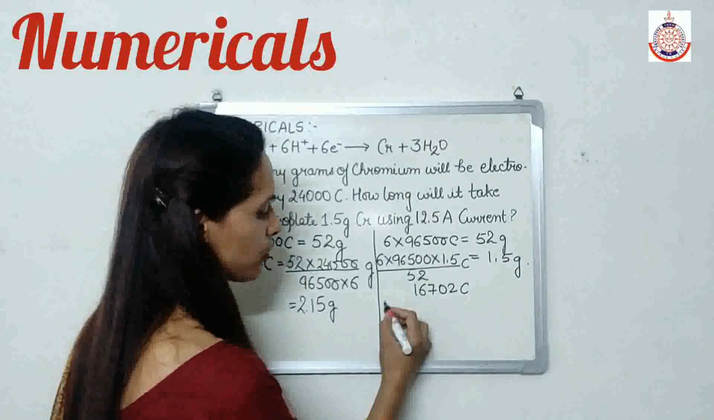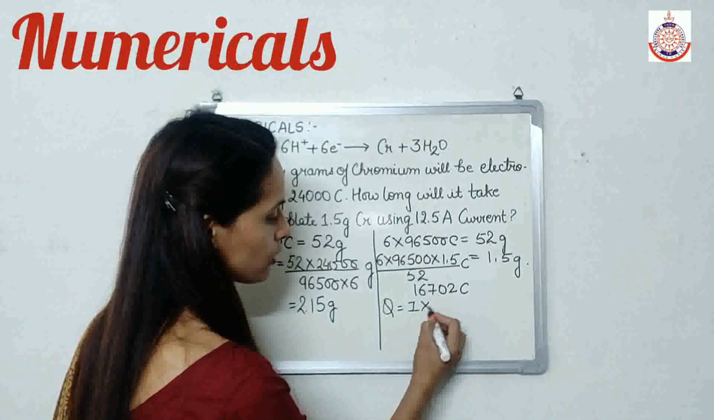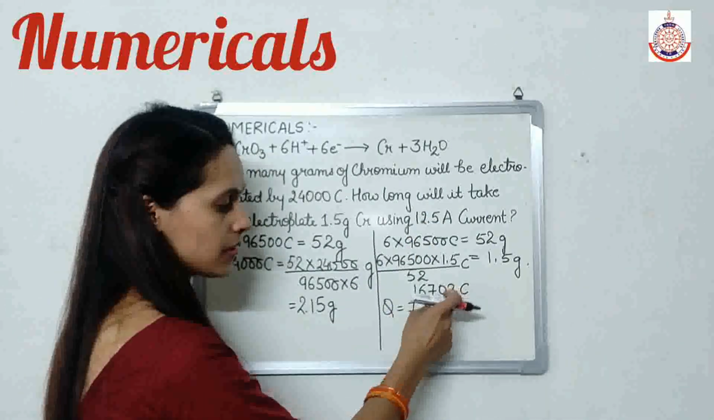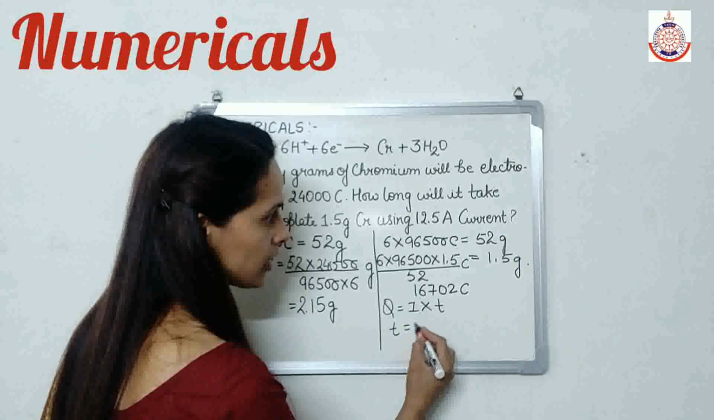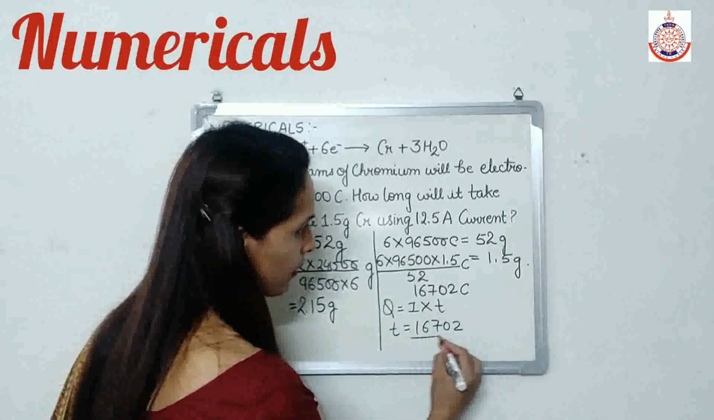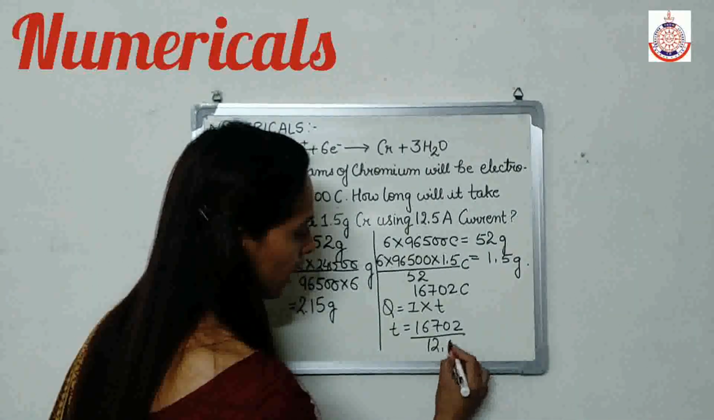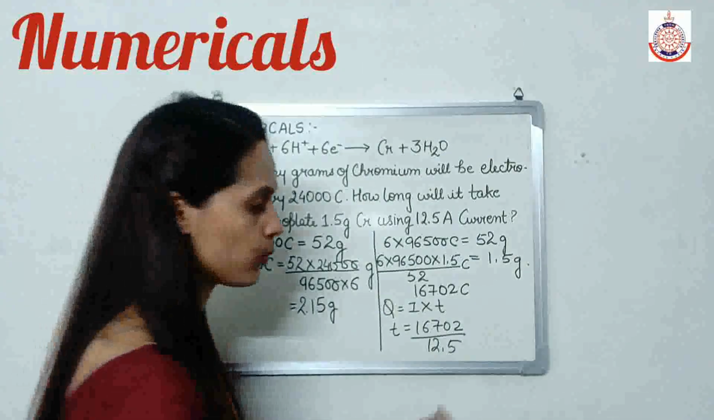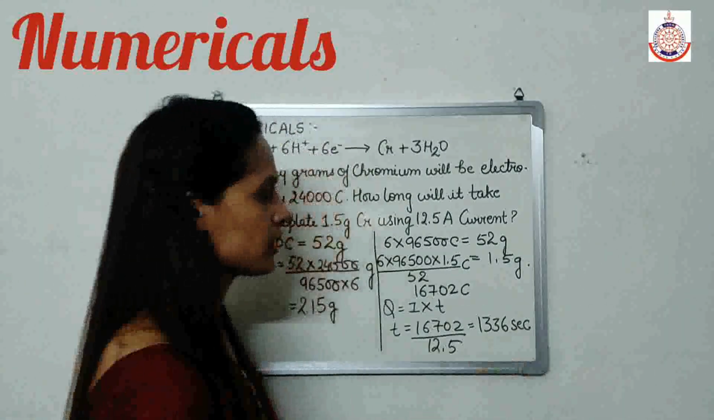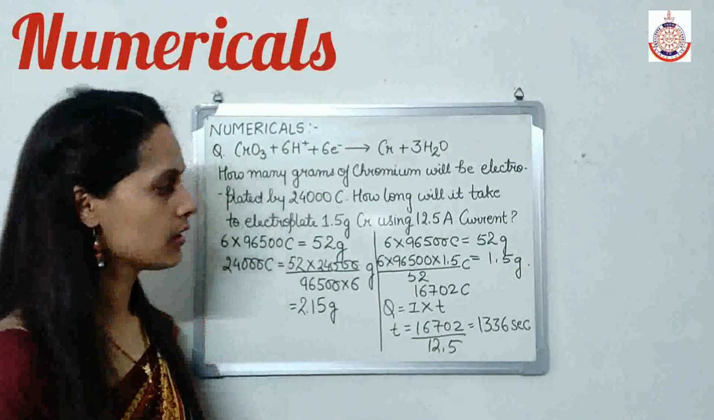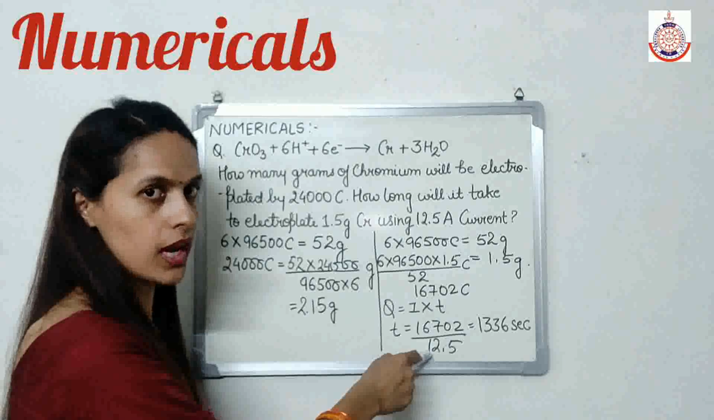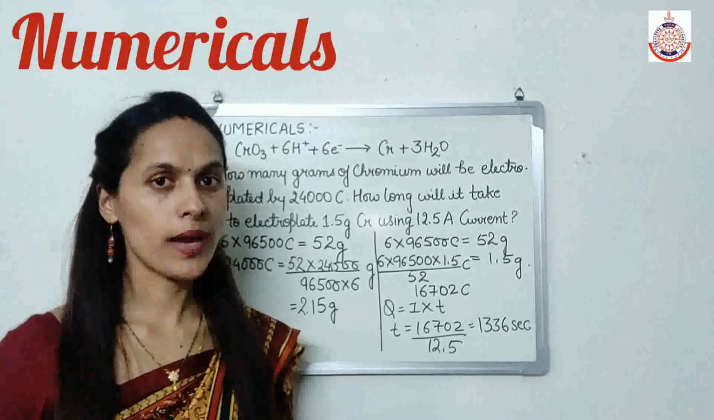Now we will apply the formula Q equals I into T. Here I is 12.5, Q is this, and we have to calculate T. So T equals Q, that is 16702 divided by 12.5, and when we solve this we get 1336 seconds. So in this way we can calculate both the questions, the first one as well as the second one.